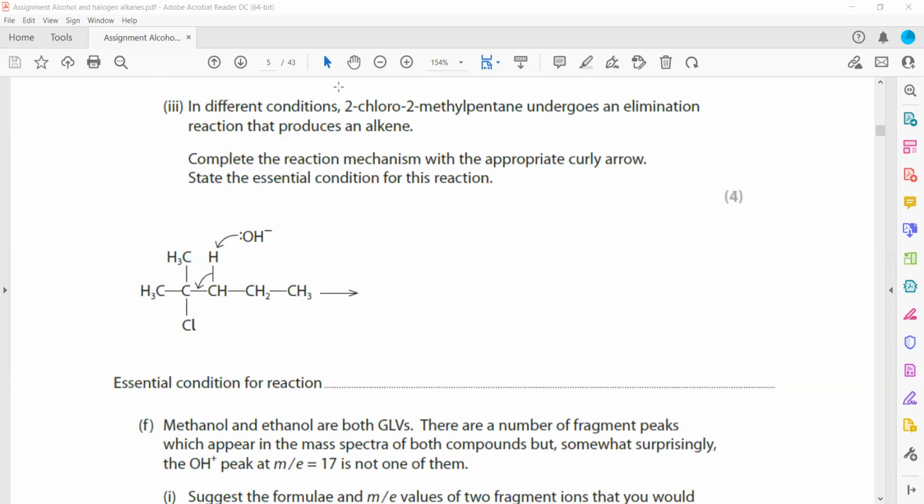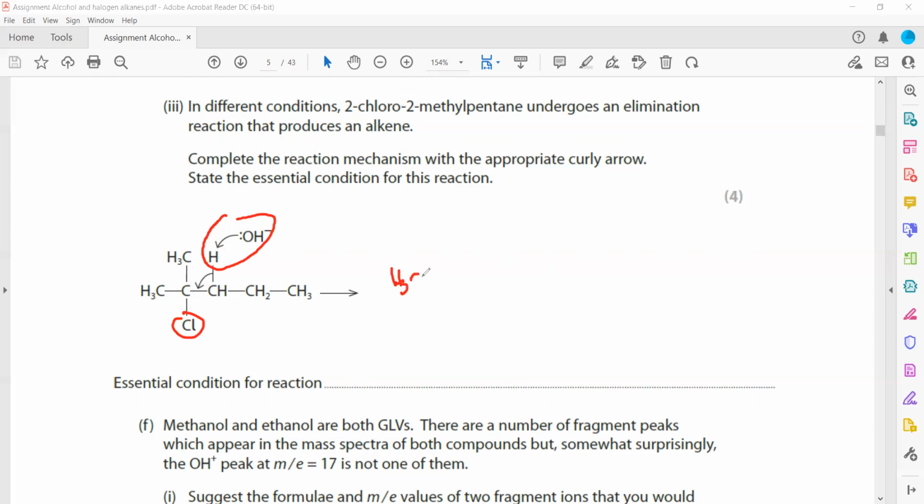So this H and OH will combine with each other. H and OH will combine, and the Cl will leave. So the product which is formed here, as an elimination reaction occurs, this H will be removed. So this carbon and the other carbon which is with the halogen can form a double bond with each other.